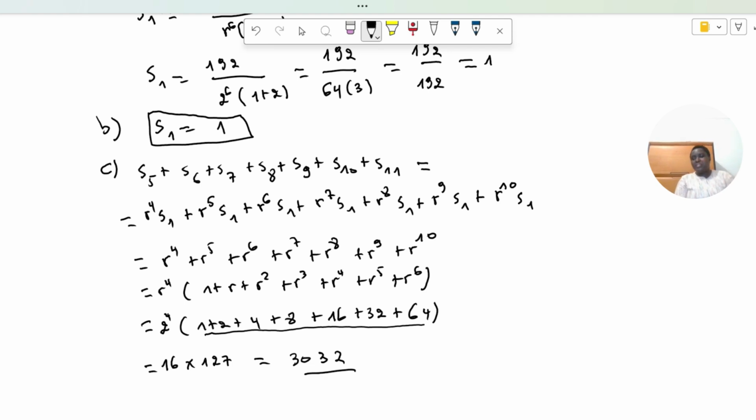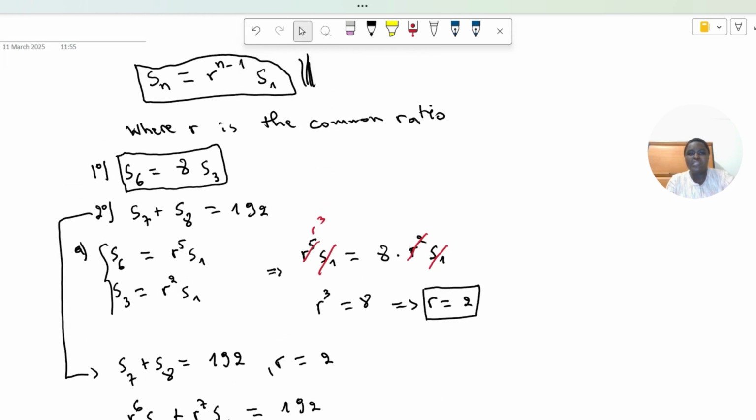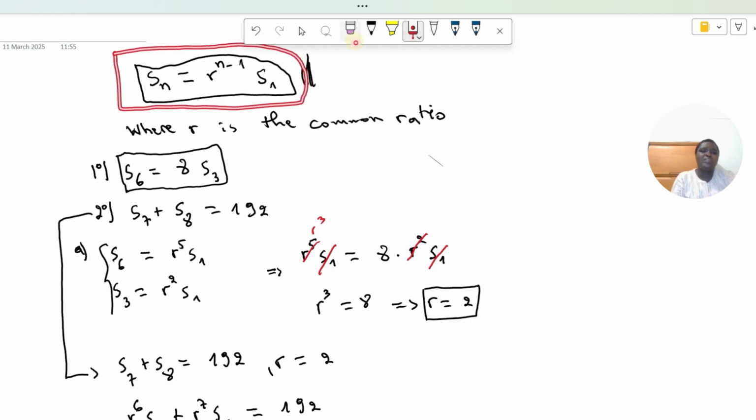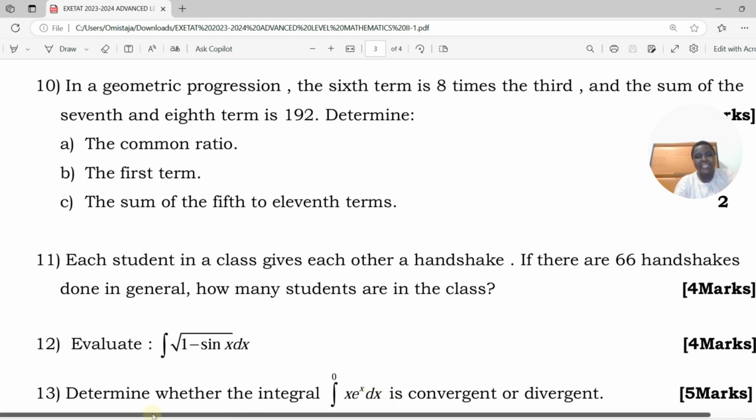Question number 10, what you have to know, the core of this question is this formula. So keep it in mind. This formula is important for any geometric progression. So thank you. That was question number 10. Now let's move to the next question.